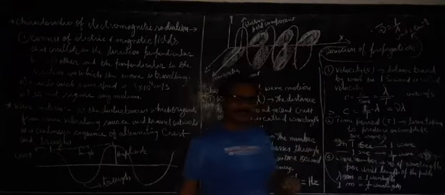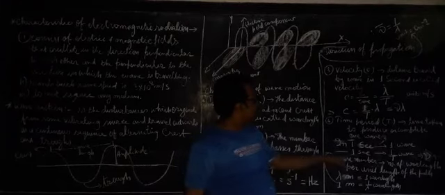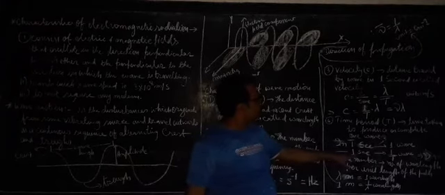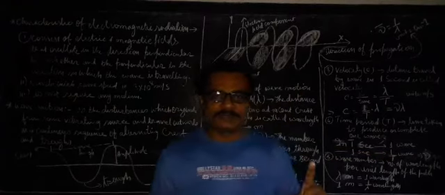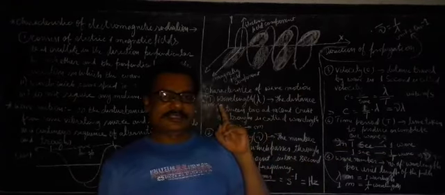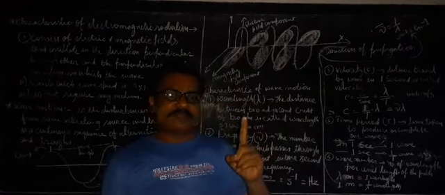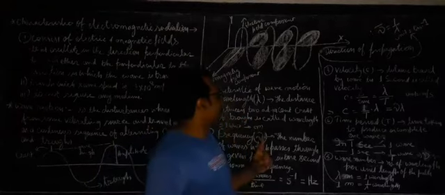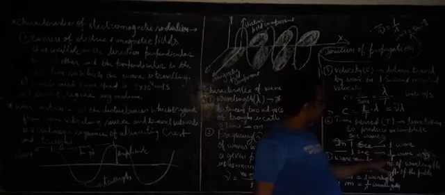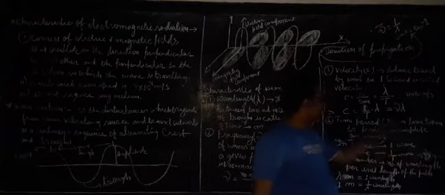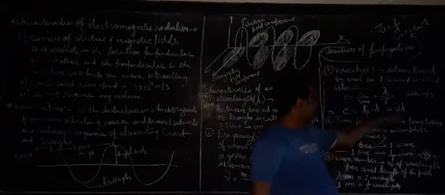So what is the definition of time period? The time in which one wave is produced. In 1 second, 1 by t wave will be produced. Whatever wave is produced in 1 second, that is called frequency. So 1 by t is nothing but frequency. That is why 1 by t equal to nu is written here. So it becomes nu lambda.